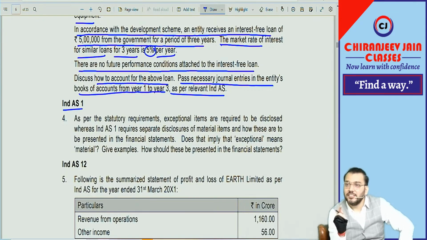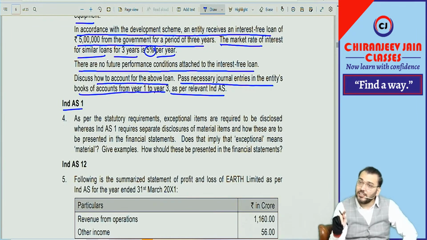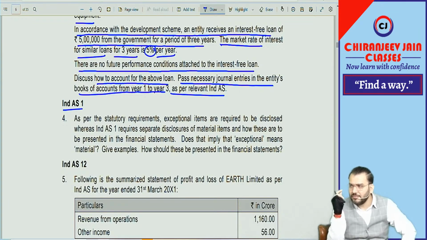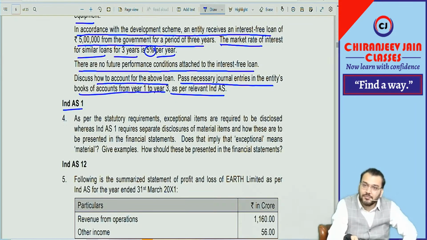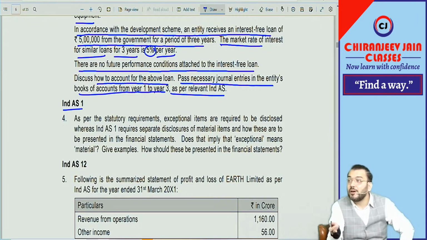So what I said, the definition of exceptional item is not given under Ind AS. Therefore, we can take the reference of an accounting standard, and I have given the similar definition, AS 5 definition. What AS 5 says that any item of income and expense, correct? Any item of income and expense whose nature, size, and incidence are such that whose separate disclosure is required in financial statement to understand the performance of the entity, that becomes exceptional item.